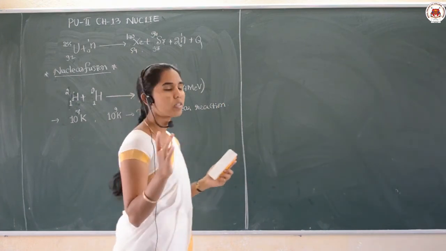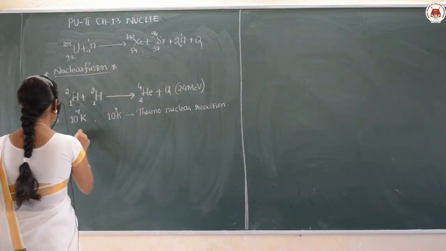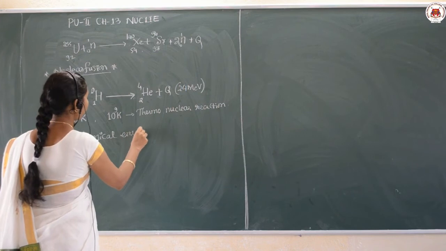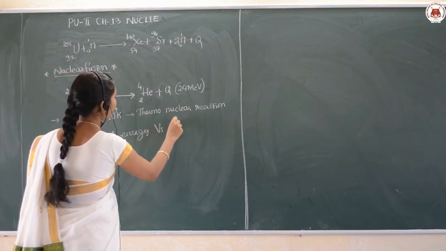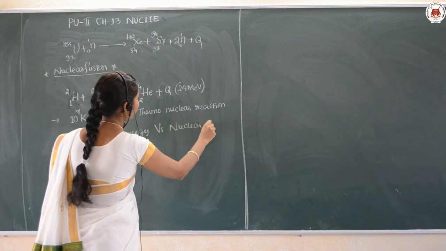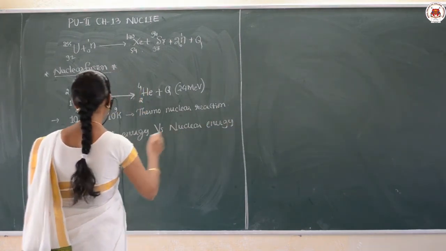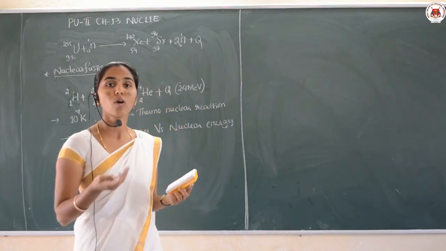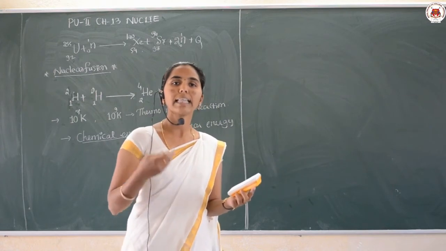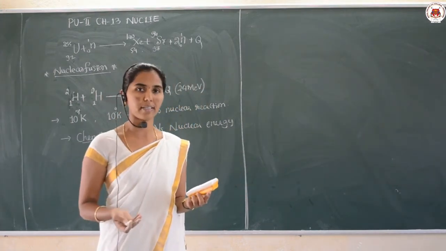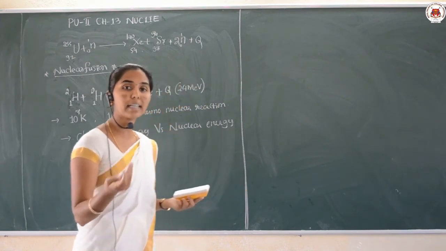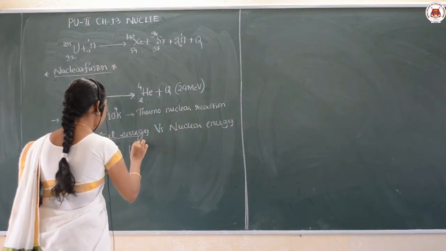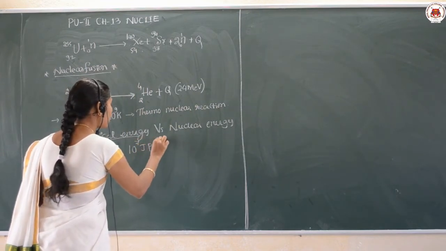Before that, we should also have an idea about chemical energy versus nuclear energy. Why do we need to talk about this? Because chemical energy means our conventional sources of energy. What are those? Coal, petroleum, natural gas. They can also give us a lot of energy, but the energy released during their use is hardly of the order of 10 raised to 7 joules per kg.